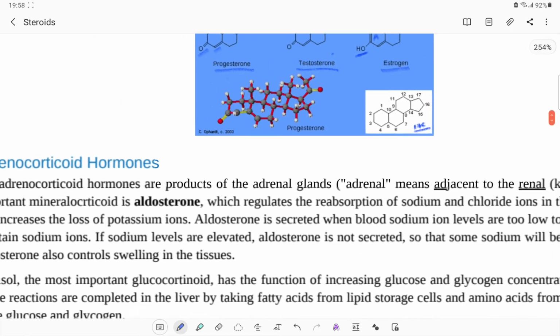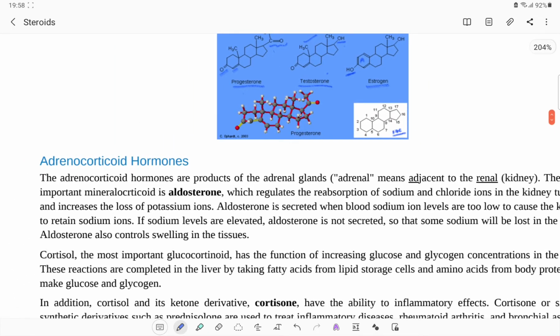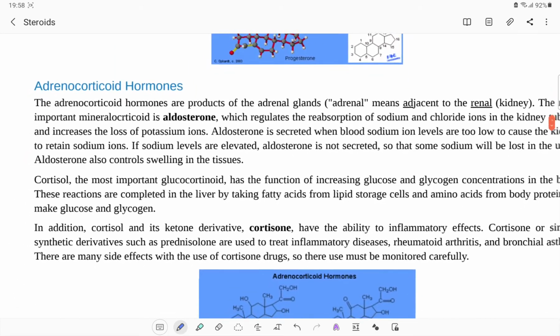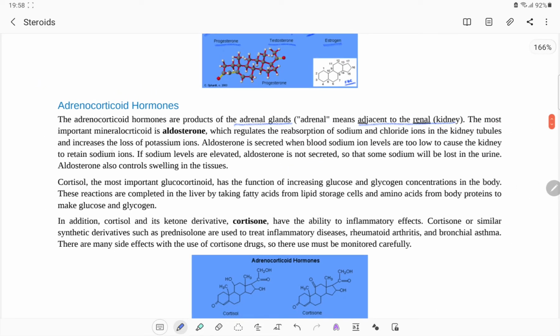cyclopentanoperhydrophenanthrene. Now, when this category has been discussed, the next category is called adrenocorticoid hormones. The adrenocorticoid hormones are the products of the adrenal glands. Adrenal means adjacent to renal or the kidney. Now, the most important mineralocorticoid is aldosterone.